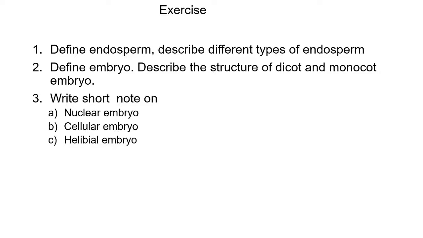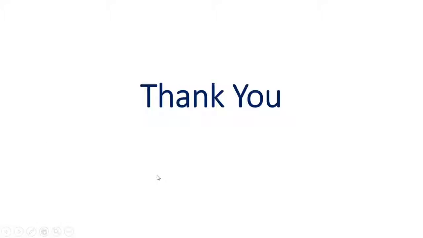At the end of this topic, there are some exercises. Define endosperm, describe different types of endosperm, define embryo, describe the structure of dicot and monocot embryo. And the third question is: write a short note on the three types of endosperm: nuclear, cellular, and halobial. Thank you.